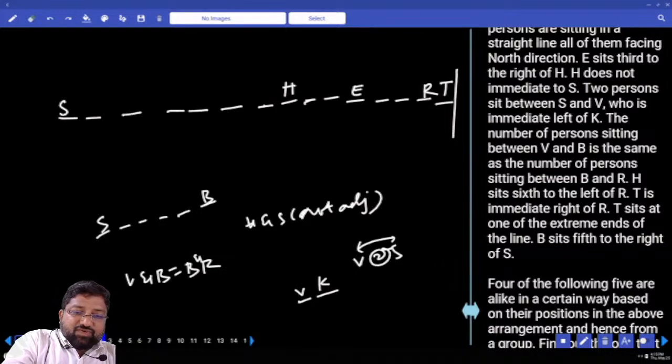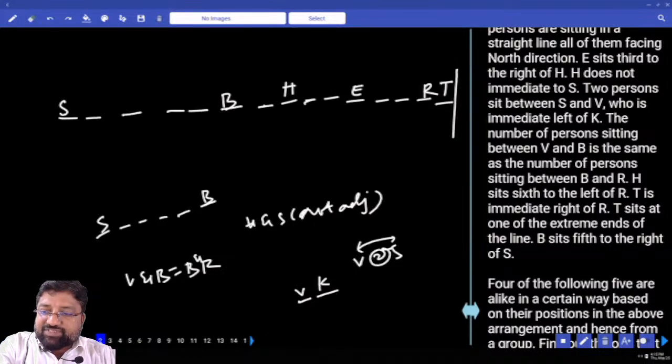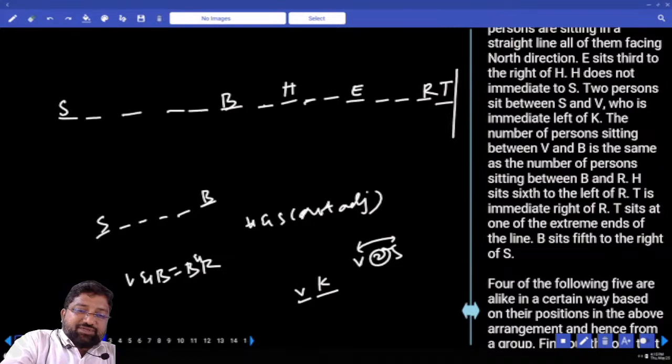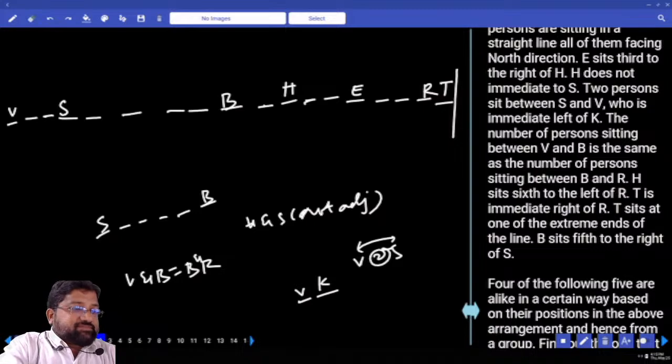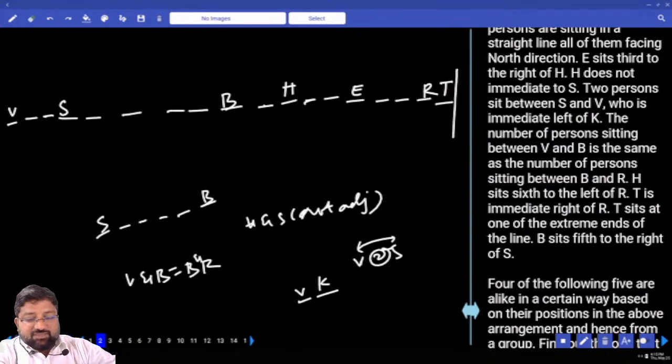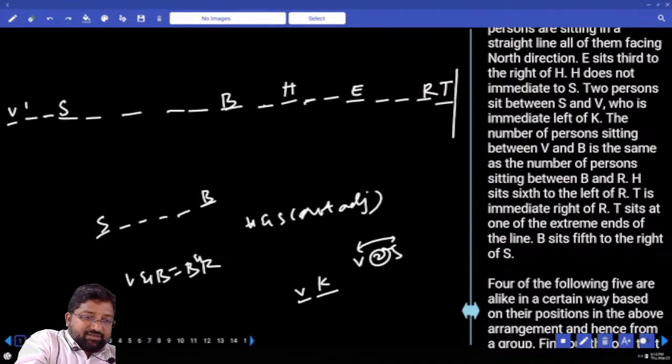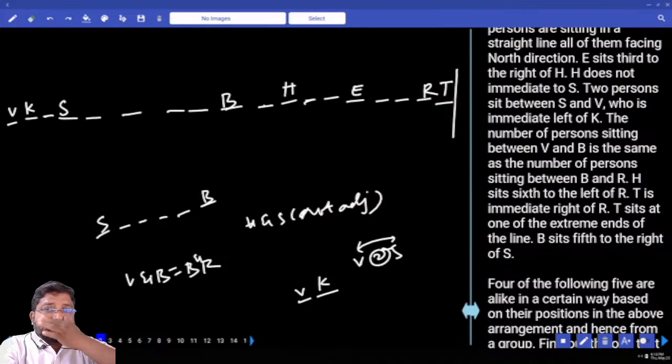This is S, 1, 2, 3, 4, this is B. Number of people between B and R: 1, 2, 3, 4, 5, 6, 7. Left side, 1, 2, 3, 4, 5, 6, 7. Did you understand or not? What is B's position? Immediate left of K. Done. 2 persons between B and S, condition satisfied. B, for Bombay, is sitting exactly between V and R, condition is also satisfied. Any doubts?